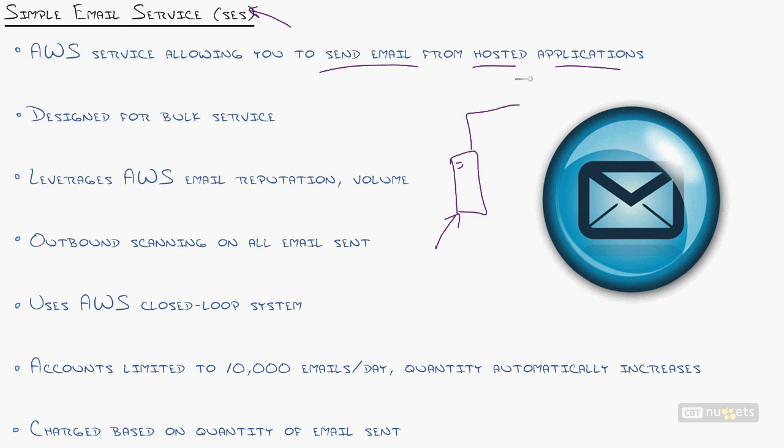But when you get out to the big wide world of email, here we are on the internet, the first few messages that you send, and when I say few, I mean hundreds of emails that you send if you bring up a new email server, are immediately rejected by the rest of the world. Why? Well, because they don't know who you are, as in the IP address that you're coming from on your email server. It's not known to the world.